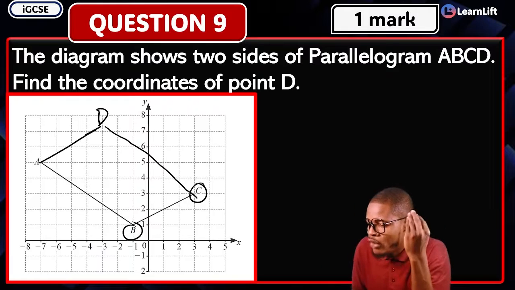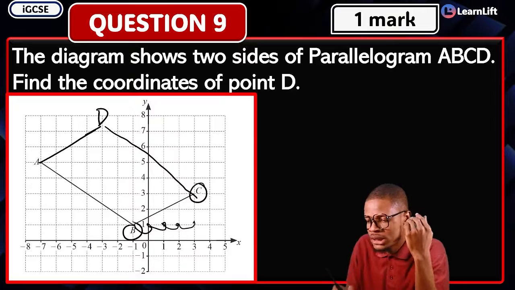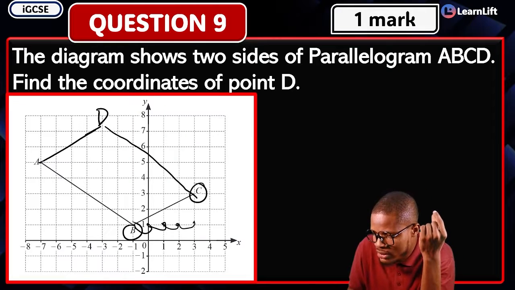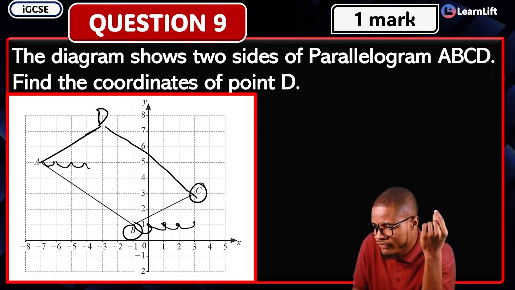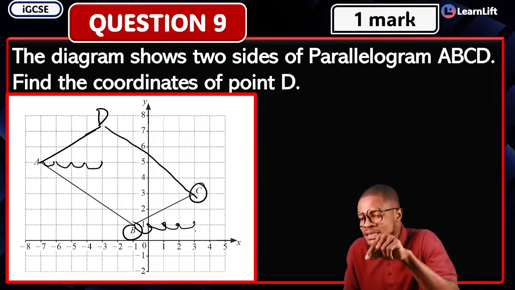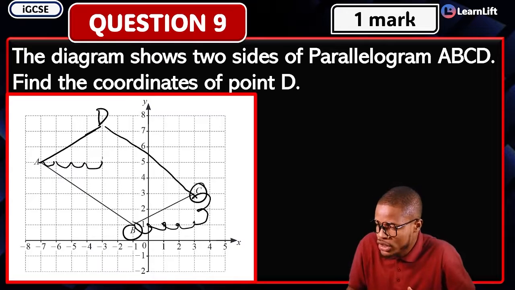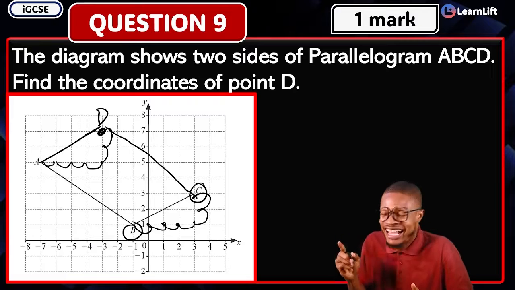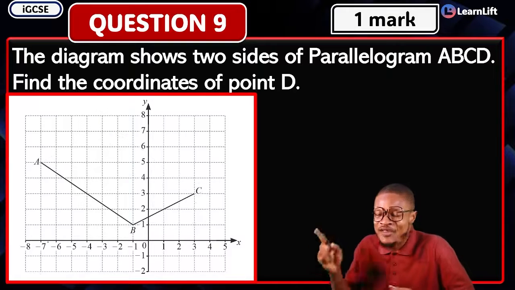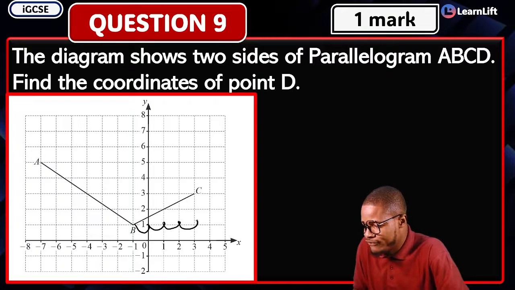Now, come with me. From my B to C, from here to here is 1, here to here is 2, right? Then here is 3, and then here is what? 4. So from B to C, I'm expecting 4. So I'm going to get something like this, 1, 2, 3, 4 in the reverse direction. Now, from this point down to my C, how do I go? 1, 2, upwards, right? So I'm going upwards as well. On this other side, I'm going to go upwards 1, 2. So this is the point there. Let me take it again and show you. From B to C, all we have done is 1, 2, 3, 4 to our C.